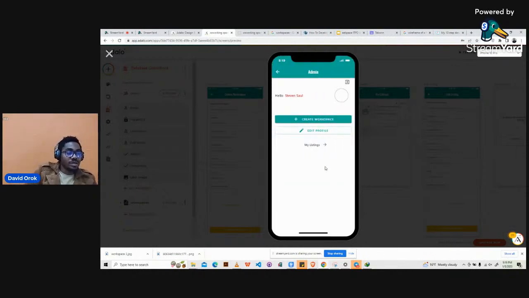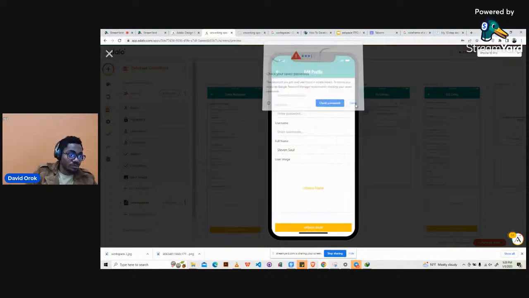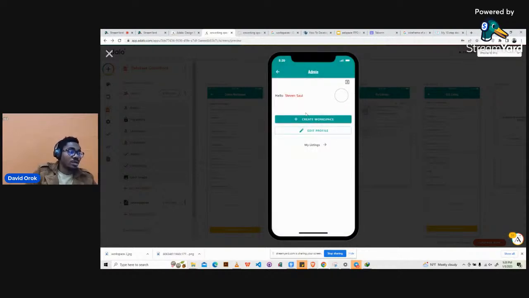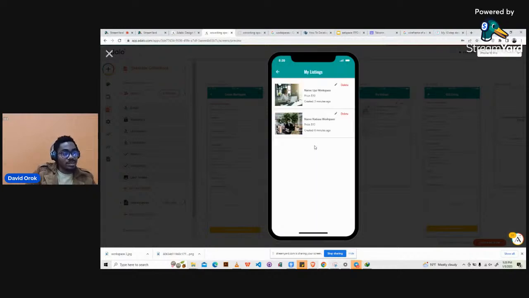So we have an empty image space, correct? Because it's a new account and the person doesn't have a picture. Fine. We will not try to edit that because we can easily do that by coming to edit profile and then we fix in these details. But no, we're not doing that. We just want to check out something. If you click on my listing, Steven has never made any listing. But if we click on my listing, we see that there's a listing. This is bad. This is a problem, right?